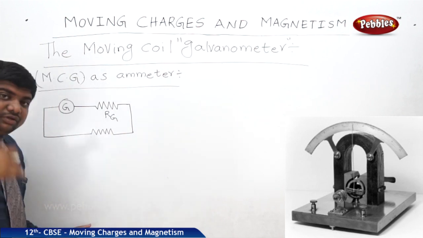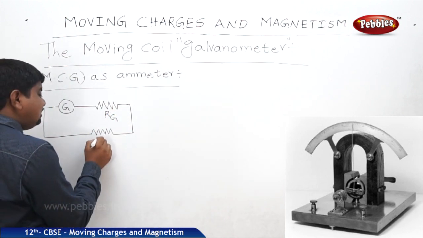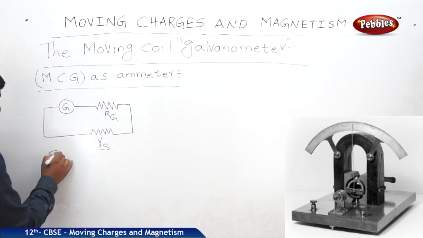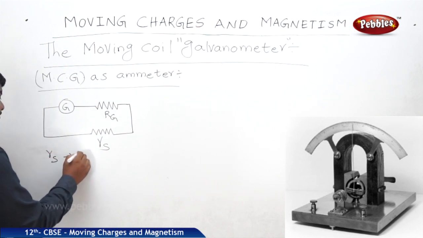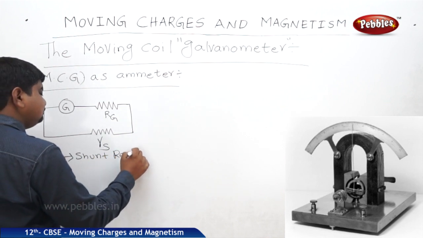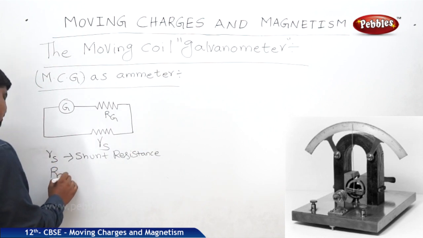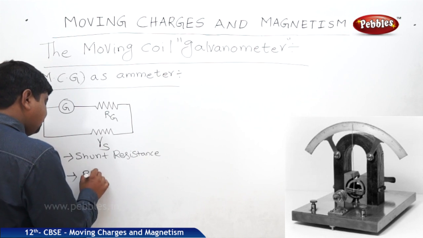The resistance we are connecting is the shunt resistance, Rs, where Rs is equal to shunt resistance and Rg is equal to resistance of galvanometer.